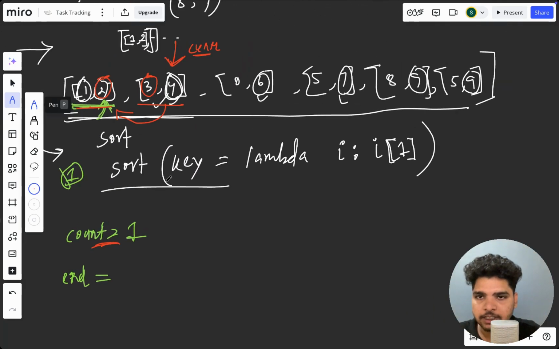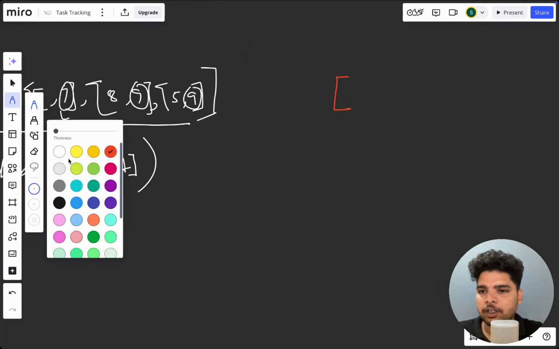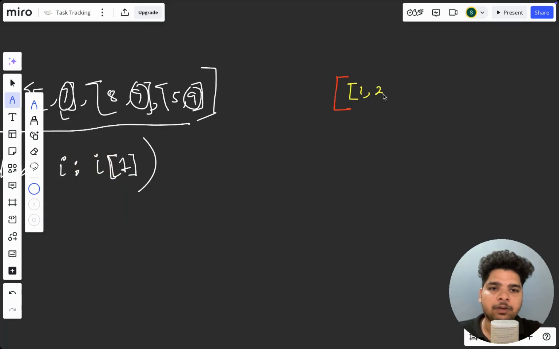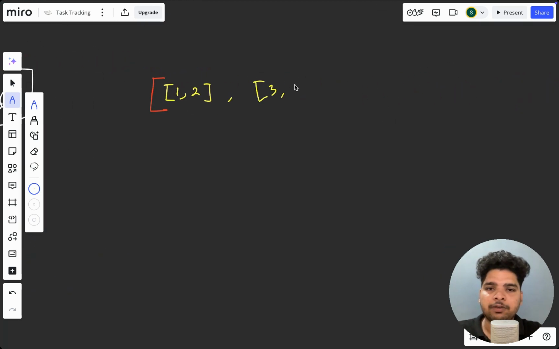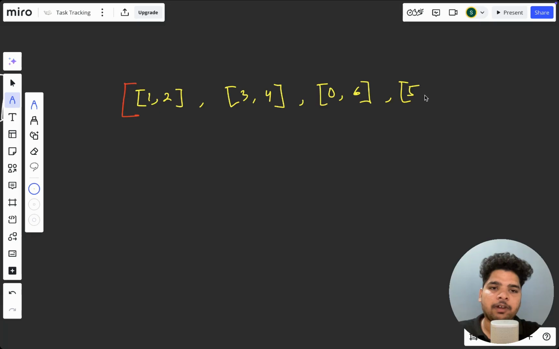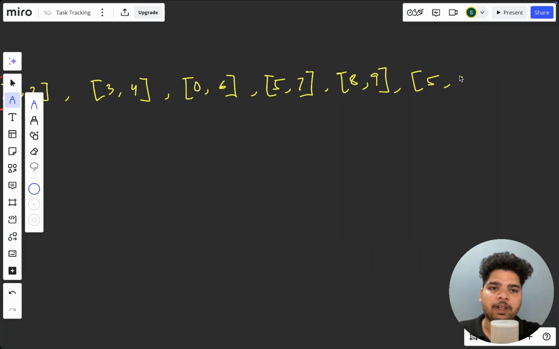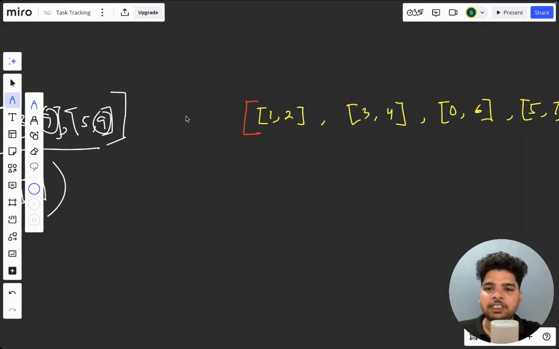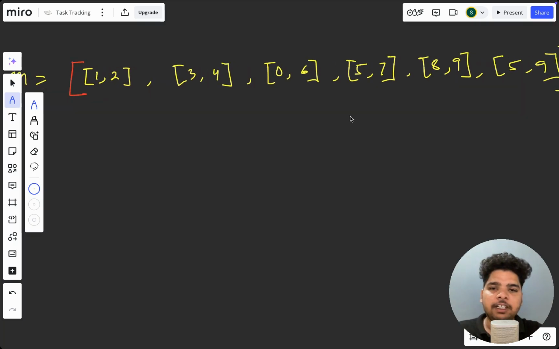Let's take an array, meetings, named m: the first is 1 2, then 3 4, then 0 6, then 5 7, then 8 9, and at last 5 9. Now this array is sorted.